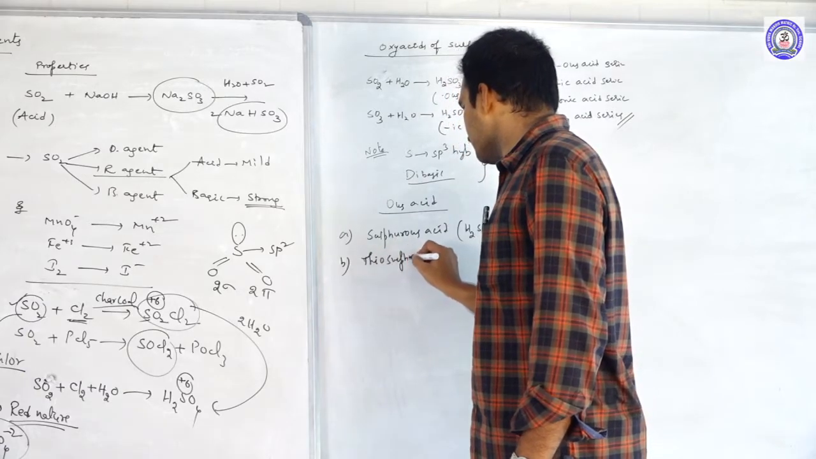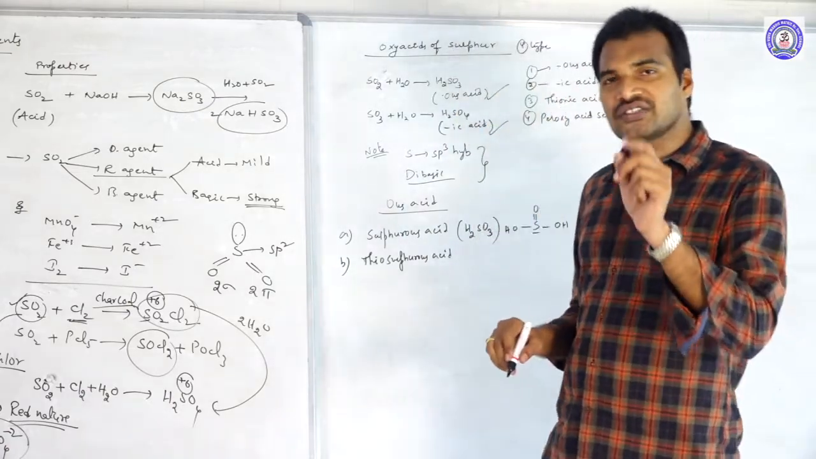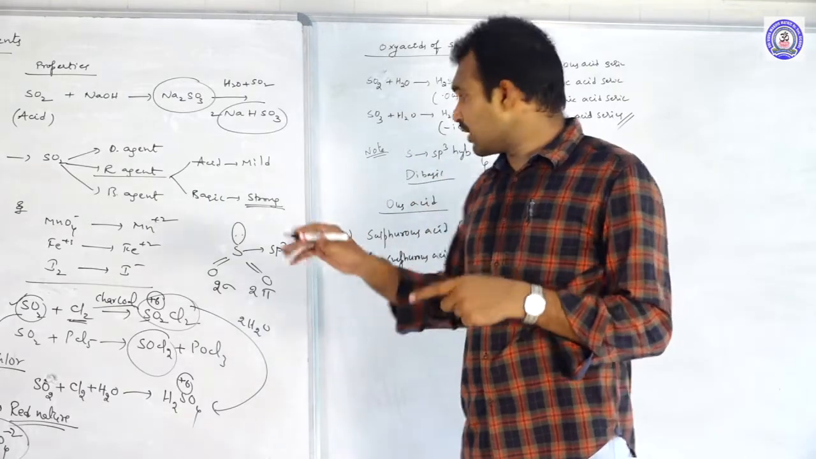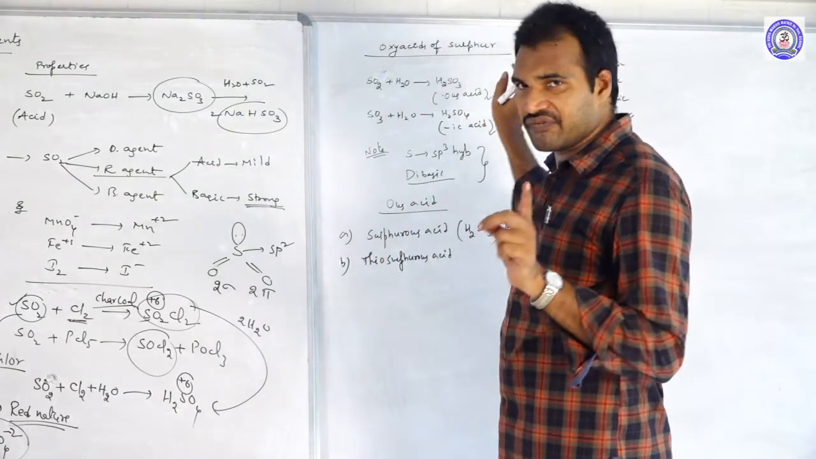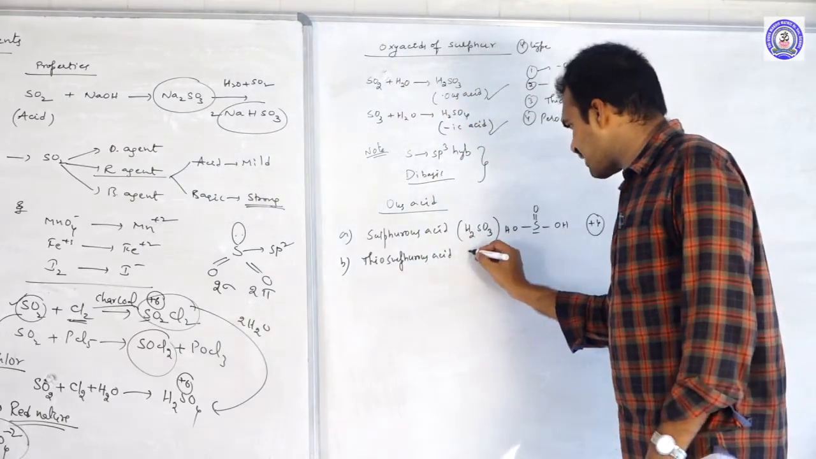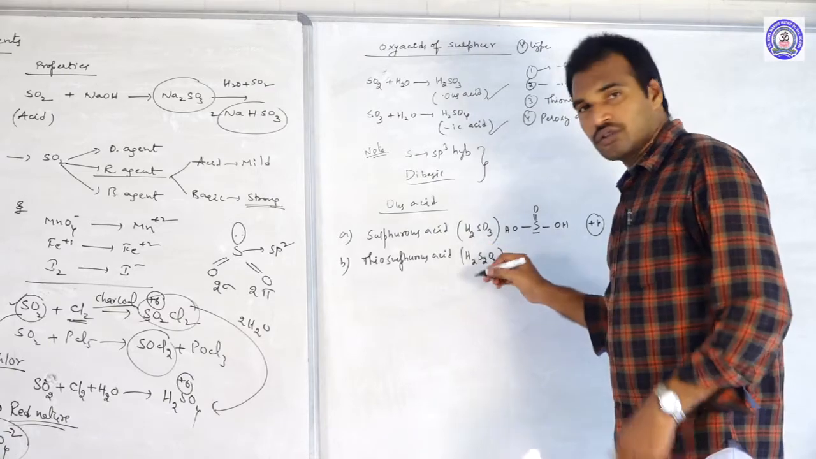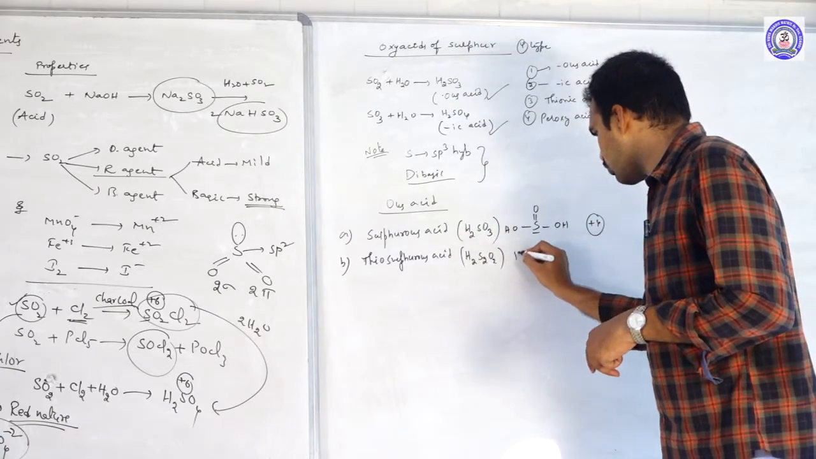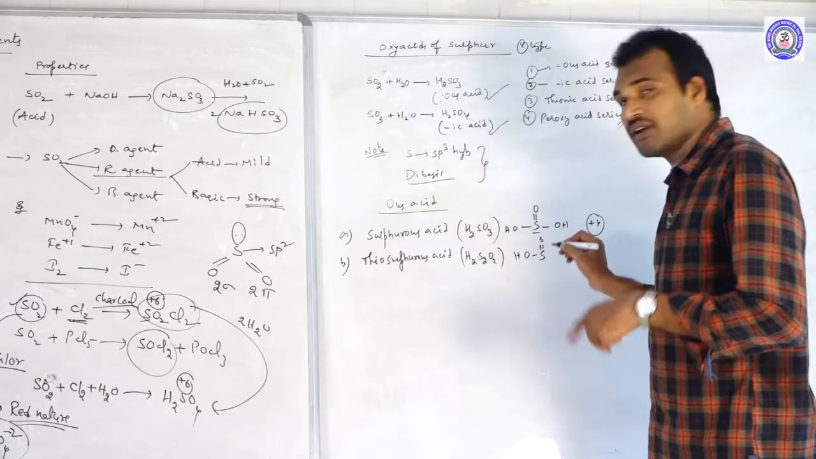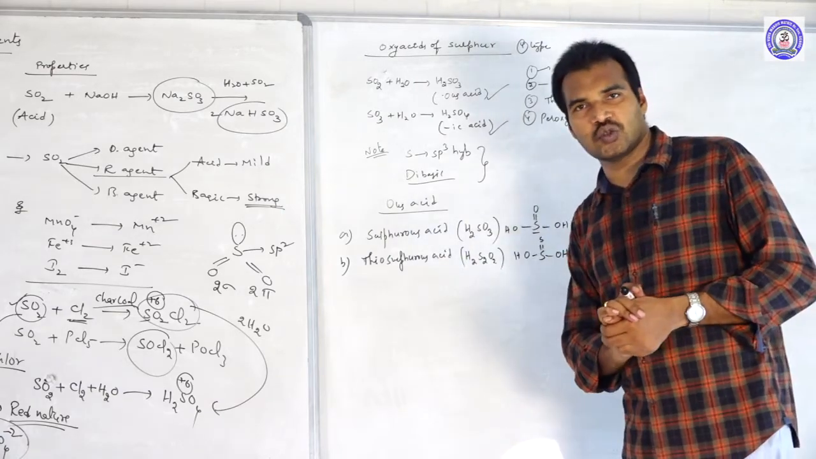Next one, thiosulfurous acid. Thio means an S double bond S linkage. Thionic acid is a different one, that is different. So thiosulfurous acid is H2S2O2. If you look at the structure, OH is common, but in the place of S double bond O, there is S double bond S. That is the structure of thiosulfurous acid, H2S2O2.